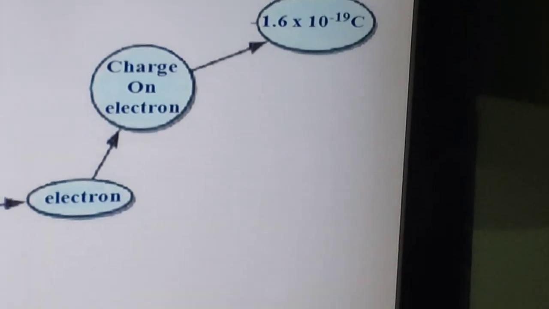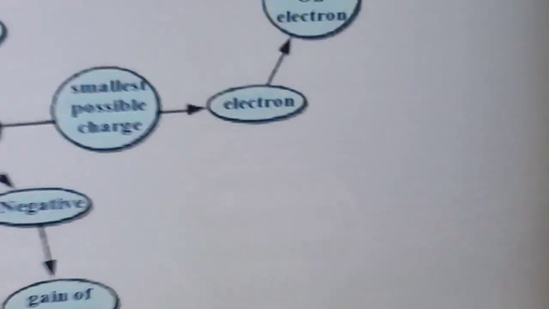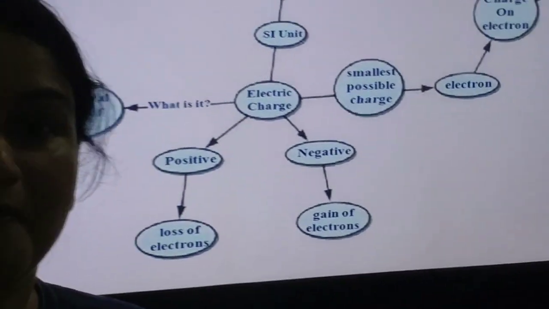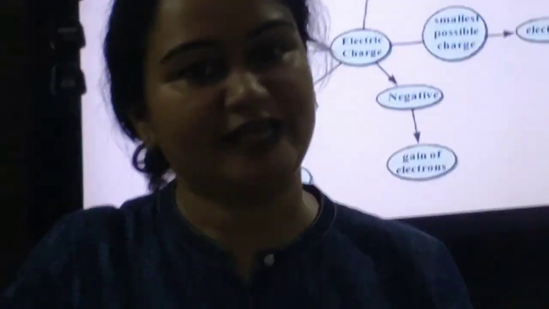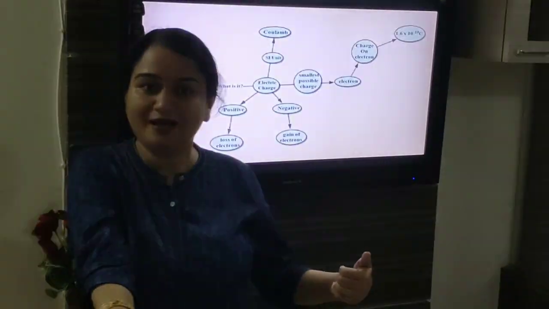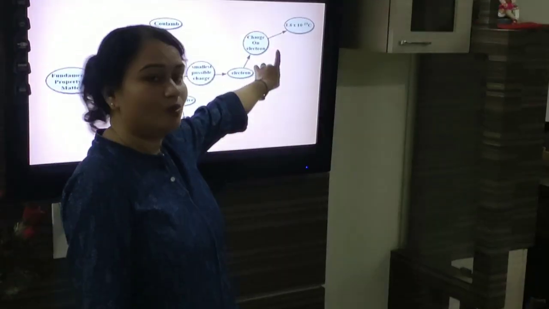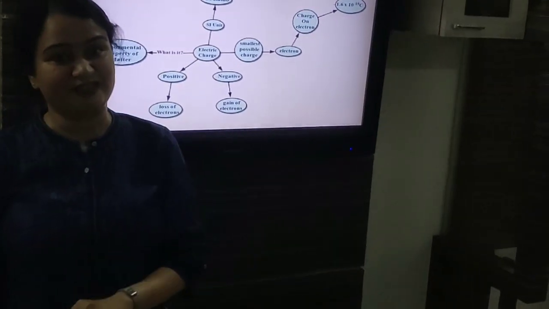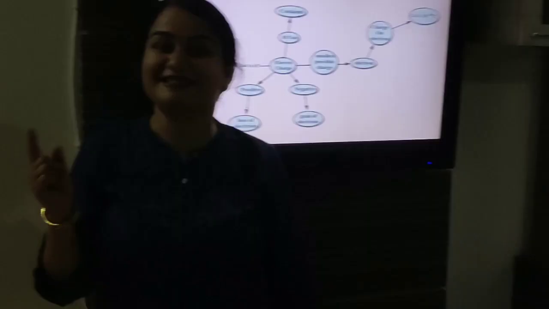So, if an object accepts one electron, charge on it will be equal to minus 1.6 into 10 raised to the power minus 19 coulomb. If an object gives one electron, charge on it will be equal to plus 1.6 into 10 raised to the power minus 19 coulomb.